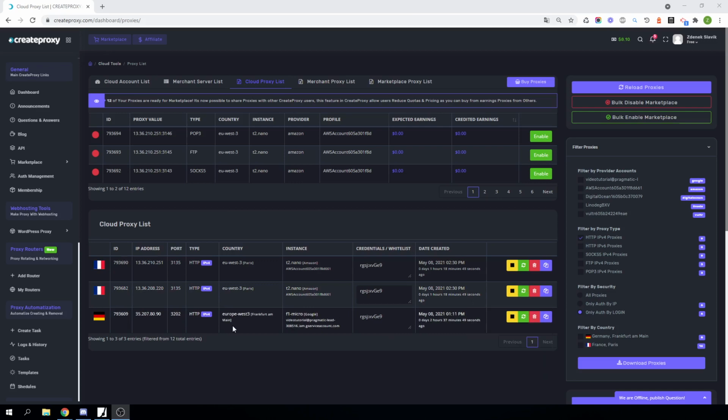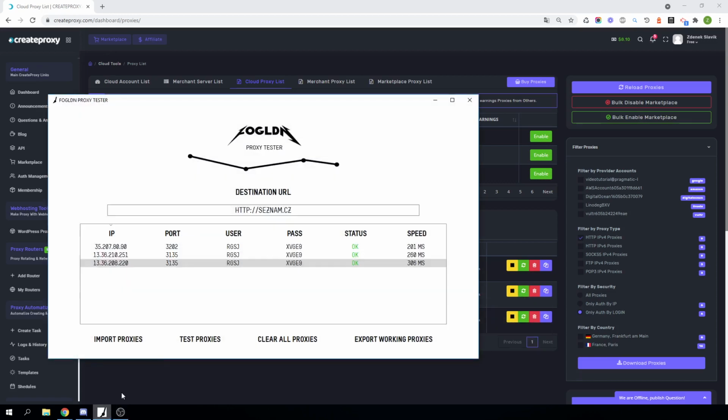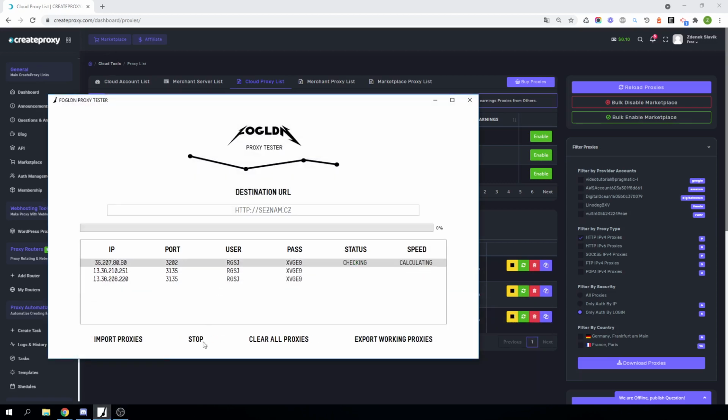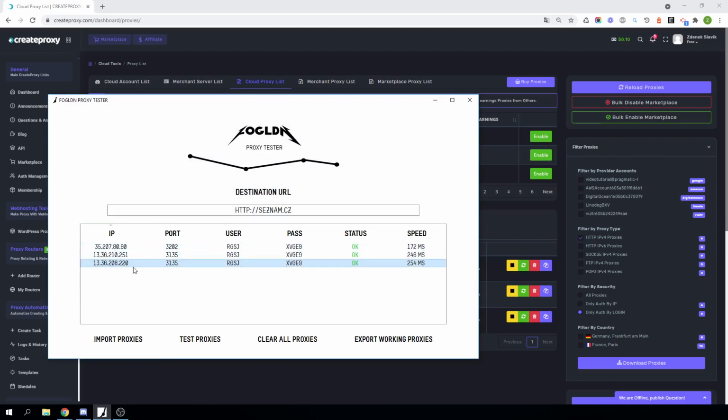This feature is currently working only for Amazon and Google Cloud. I will try to add more providers in the future. If I want to change this proxy with 220 on the end, I just click on the change instance IP address button. You can try that these proxies are working before I start changing the proxy IP. So let's see, 220 is working.